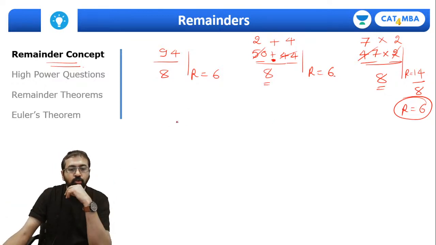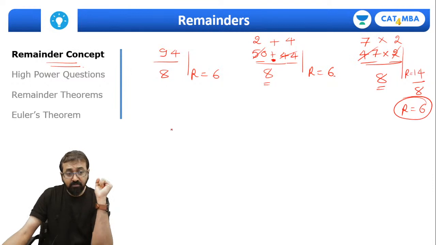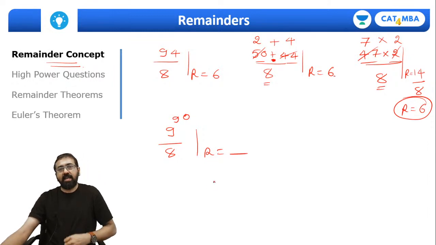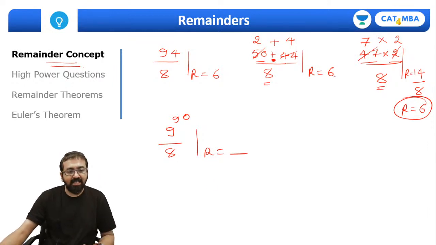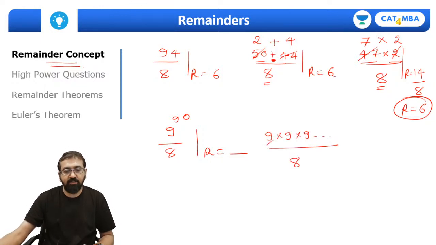So guys, if I give you a question like this one, 9 raised to 90 divided by 8, what is the remainder? Can I say 9 raised to 90 is nothing but 9 into 9 into 9 up to 90 times, and each of this 9 when divided by 8 will produce remainder 1. So 1 into 1 into 1, 90 times, so we can straight away write 1 raised to 90 divided by 8, right?